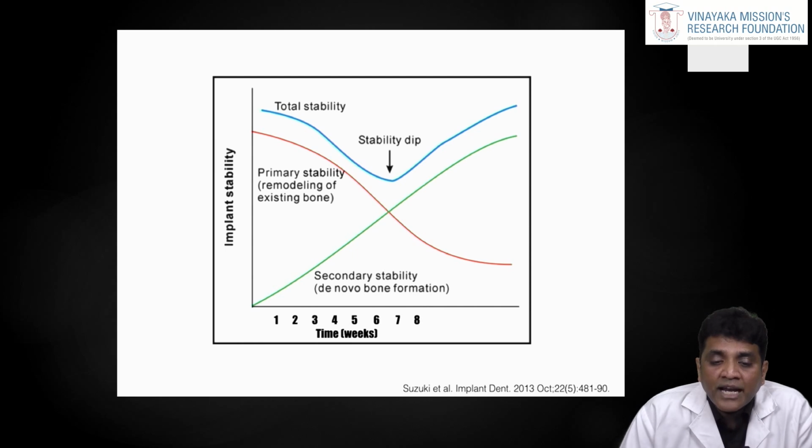As you see here, there will be a stability dip, that is the intersection between the primary and the secondary. This stability dip will be seen around the 6th and 7th week of healing. So when you are planning for loading an implant, you should wait for the secondary stability to achieve its peak, that is 3 to 4 months. It is ideal to go for loading then, because you will get excellent osseointegration.